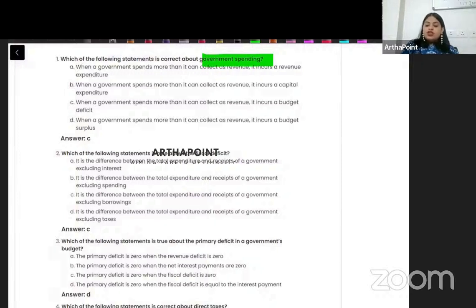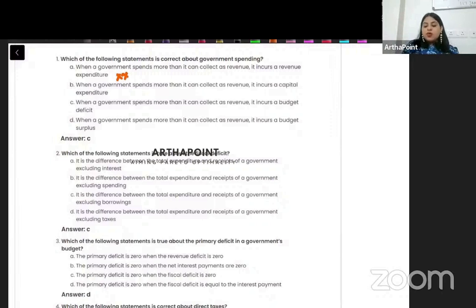No. The definition of revenue expenditure is any expenditure where you are not forming any asset or liability. So no asset or liability is revenue expenditure. Revenue expenditure has got nothing to do with the gap between spending and collection. So that is a deficit. When you spend more than you have, it's called a deficit. So this is incorrect. Come to the second option.